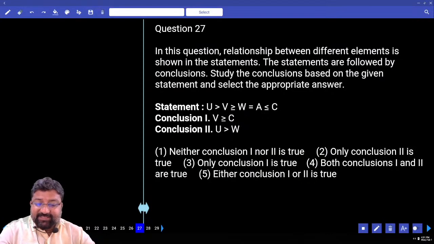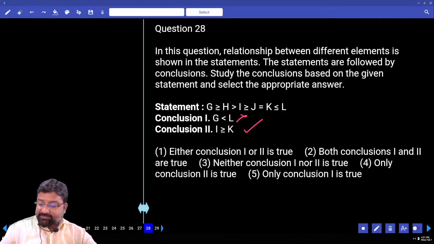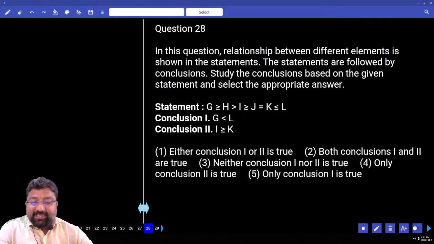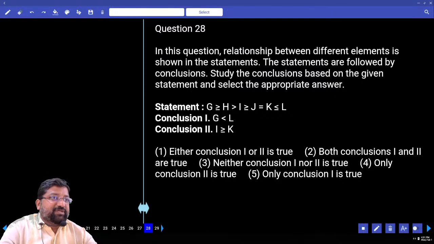V and C. V and C opposite symbols, cannot be determined. U and W. Greater than or equal to. What is the conclusion? Greater than. 28. G and L. What is the problem between G and L? Opposite symbols, cannot be determined. I and K. I greater than or equals to K? Absolutely right.